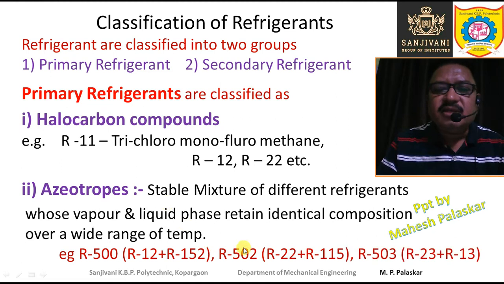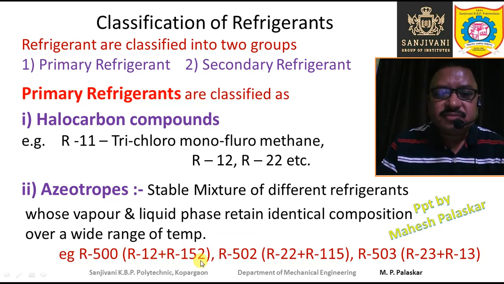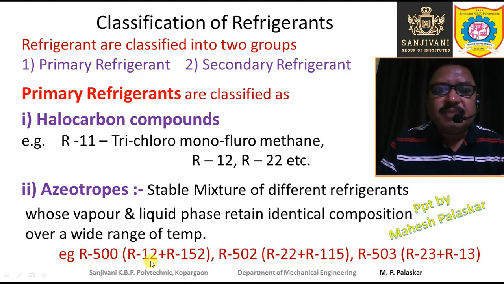The examples of azeotropes are R500. R500 contains R12 and R152, where the percentage of R12 is something like 73.8 and the percentage of R152 is 26.2.